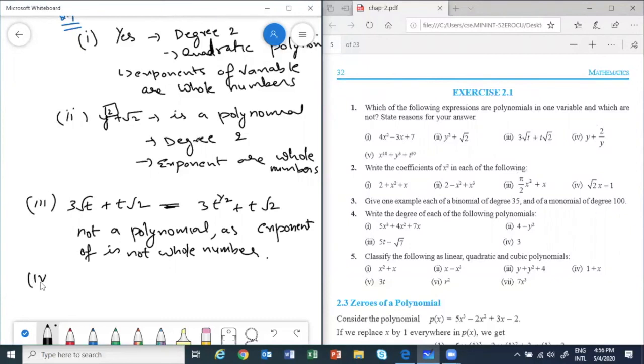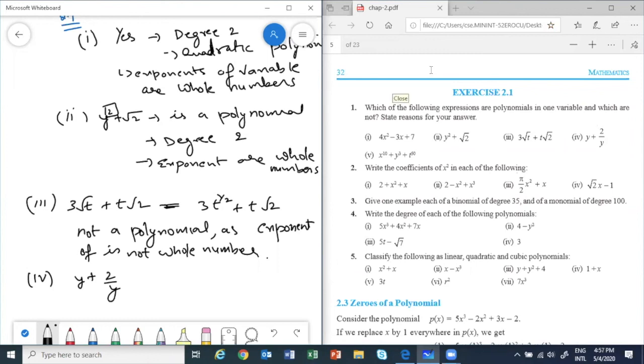Fourth part, y plus 2 upon y. Let me see what you say. All of you understood this fourth part? Again, it is not a polynomial.